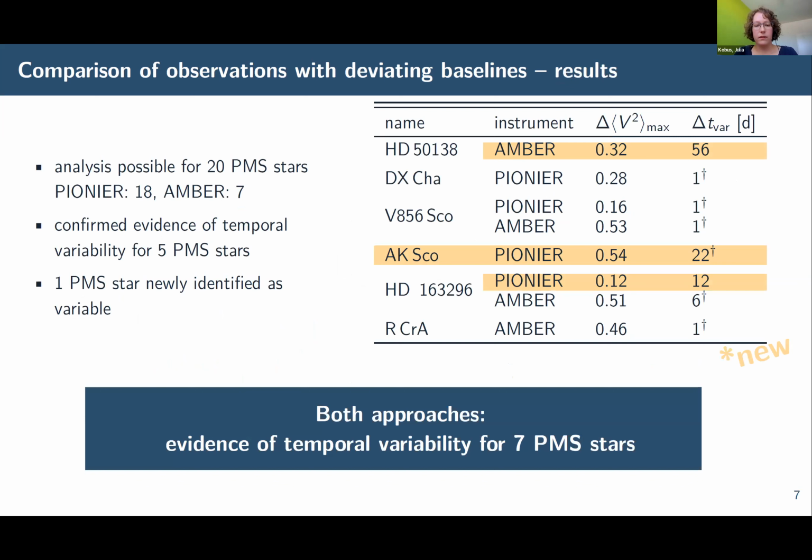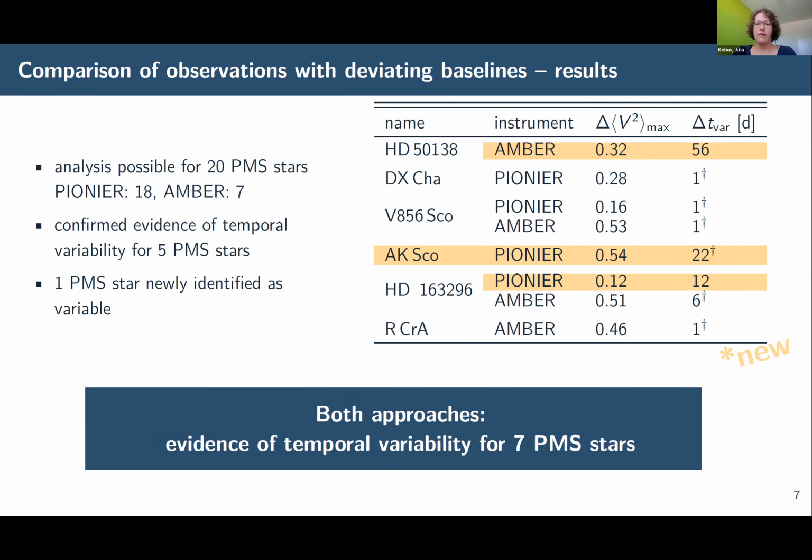We applied this approach to analyze PIONIER and GRAVITY observations of a total of 20 pre-main sequence stars, which meet the requirements to be analyzed with this method. We find evidence of temporal variability in 6 objects, which I listed here. In most cases, we just confirm temporal variability that we found in the direct comparison of visibilities measured with equal baselines. But we also find evidence of variability in 3 additional cases, which I highlighted here in yellow.